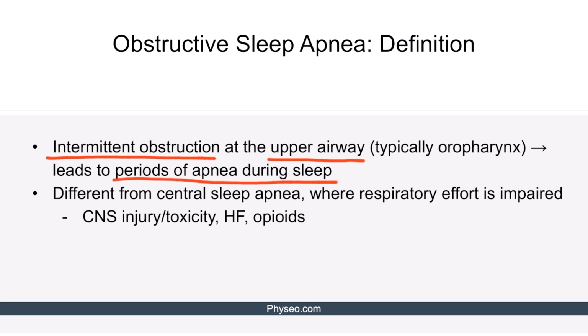Now in this lecture, we're discussing obstructive sleep disorders, but you should know that there is also a form of sleep apnea called central sleep apnea. In central sleep apnea, the patient's respiratory effort is impaired, meaning that their brain forgets to send a signal to their respiratory muscles so that they can take a breath. Central sleep apnea can be caused by CNS injury or toxicity, heart failure, and opioids.